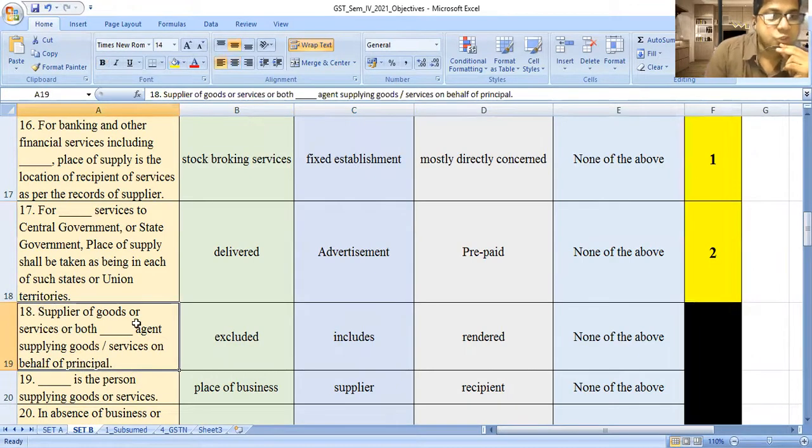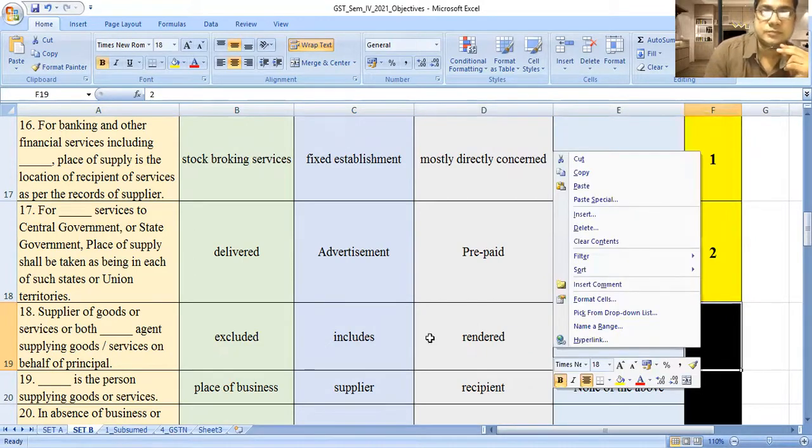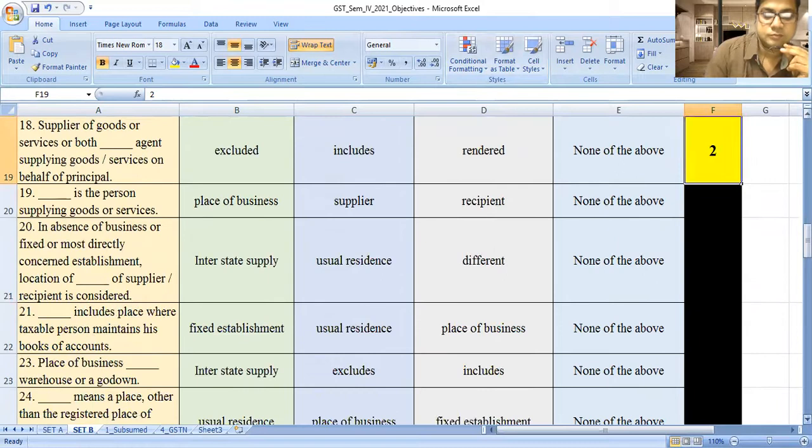Next, suppliers of the goods or services or both, dash agent supplying goods or services on behalf of principal. Option A, excluded, included, rendered, none of the above. The answer is answer 2, that is includes. Suppliers of the goods or services or both includes the agent supplying goods or services on behalf of the principal also. So you should study the supply, place of supply.